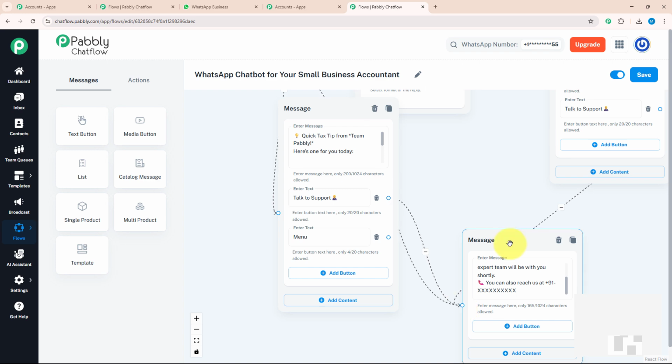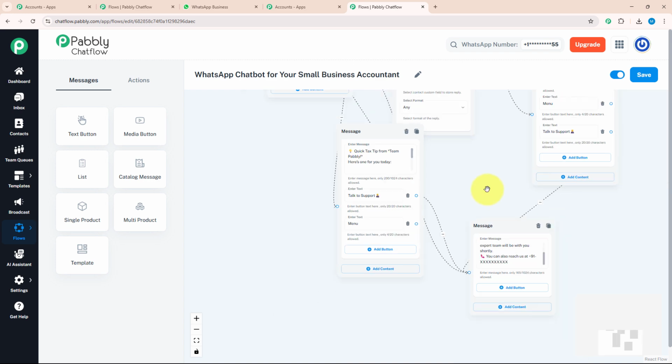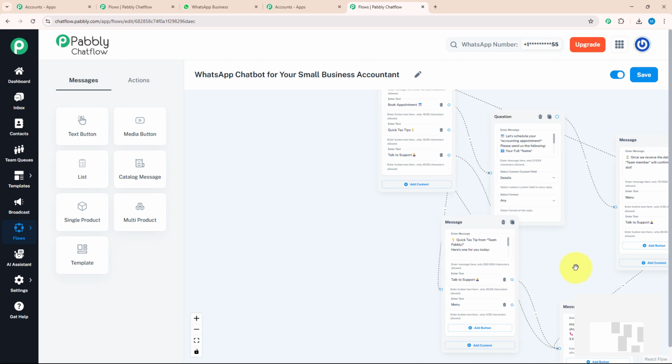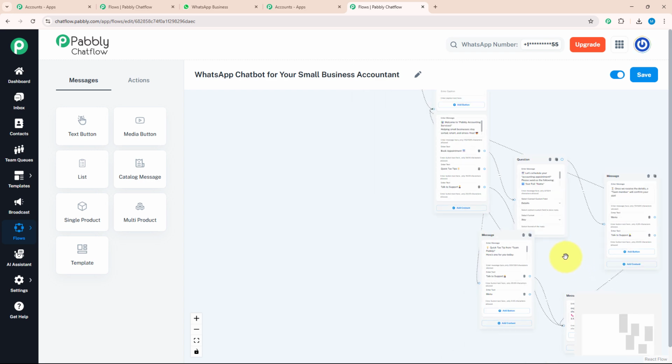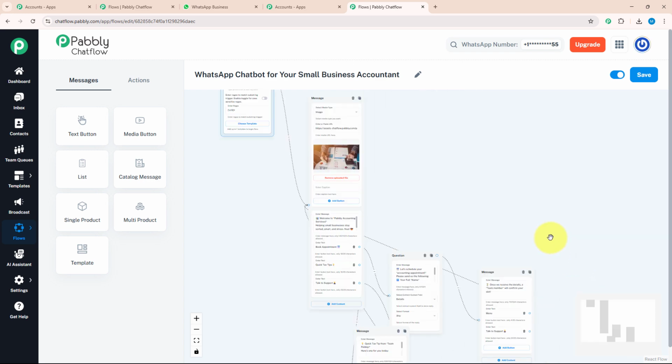Something like this. As you can see, I have entered all the desired information that would be needed to run our chatbot for an accountant business. After that, don't forget to activate your flow and save it. As soon as I have clicked on save, I got a message that flow updated successfully. That means my flow is ready to run in real time.